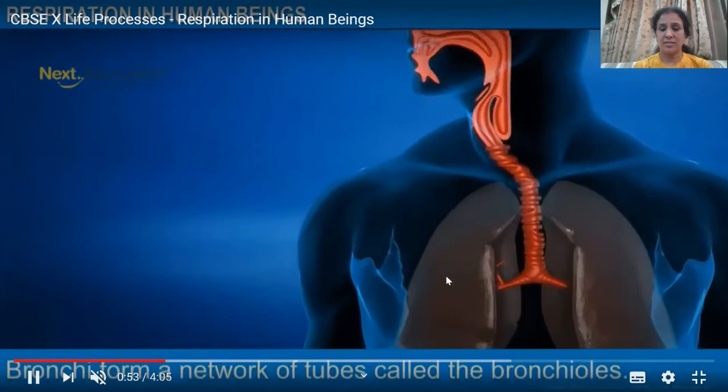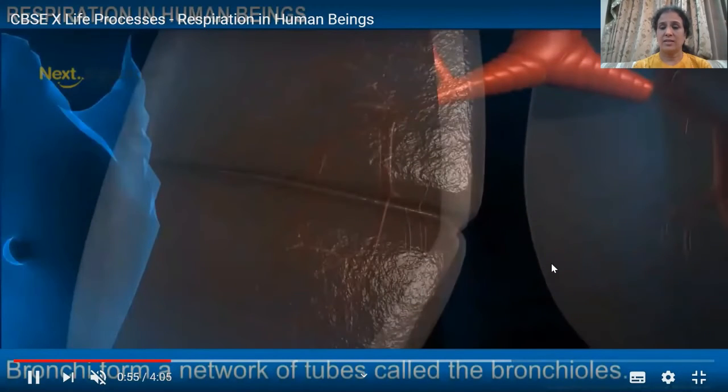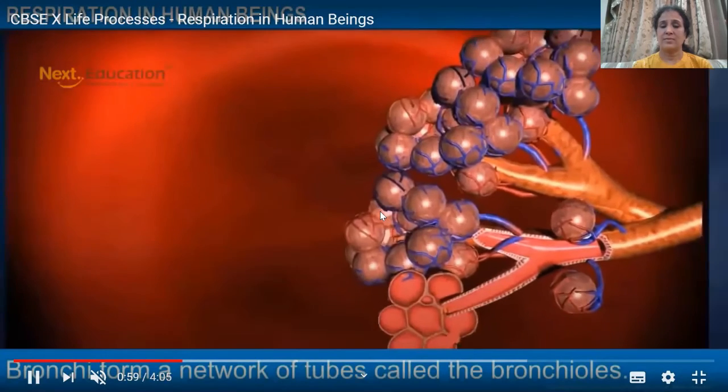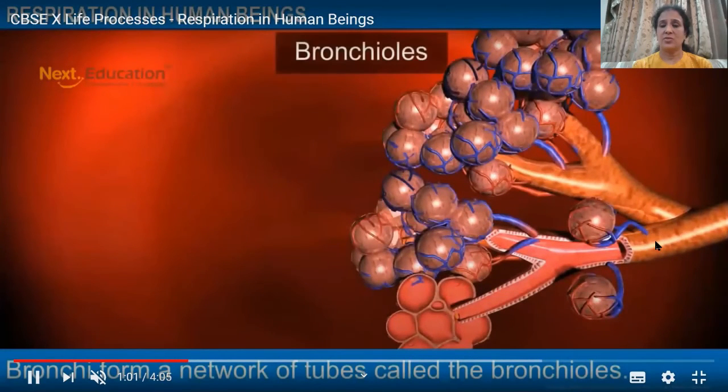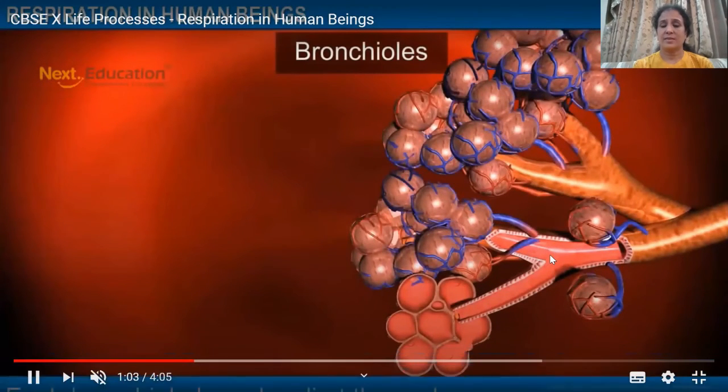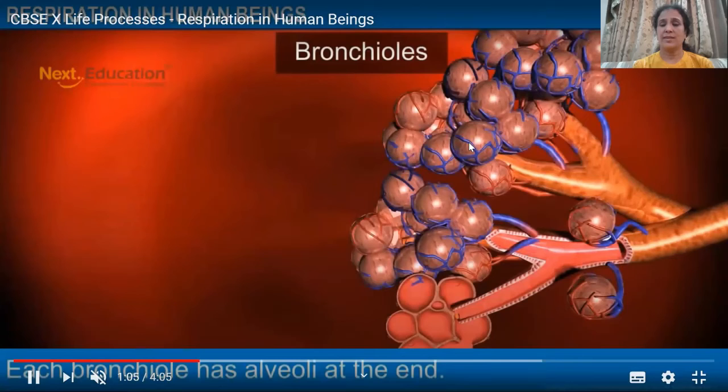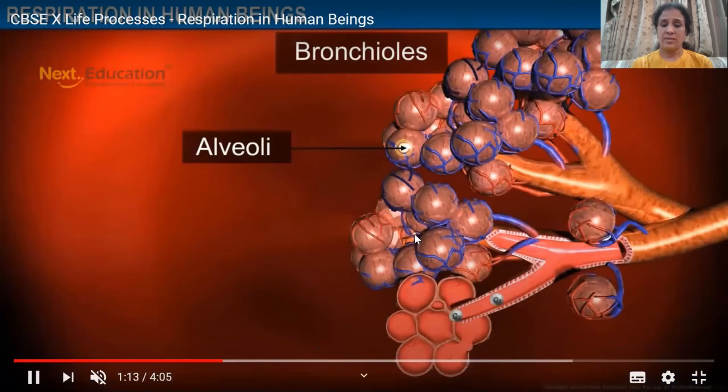Now this air is going into the lungs. Can you see how this is dividing into bronchioles? These bronchioles are ending in sac-like structures. These sac-like structures are alveoli. You can see the blood supply around each and every alveolus.